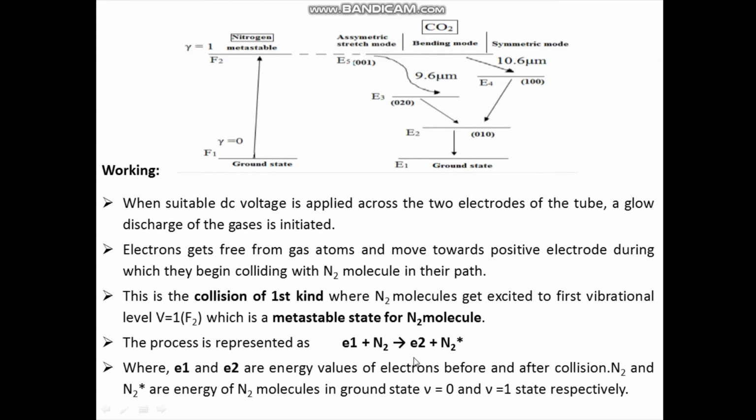E2 is the kinetic energy of electron after collision. N2 is the energy of nitrogen molecule in the ground state. And N2 star is the energy of nitrogen molecule in the metastable state, that is for V equal to 1.